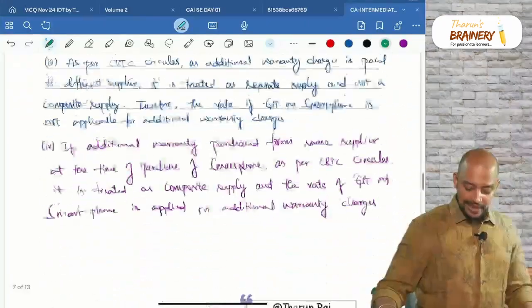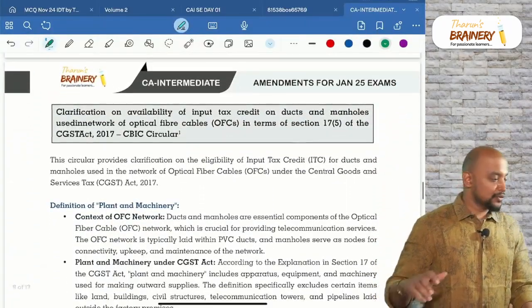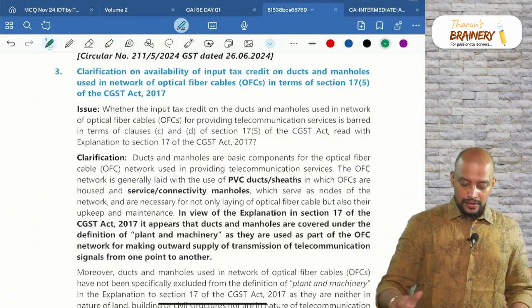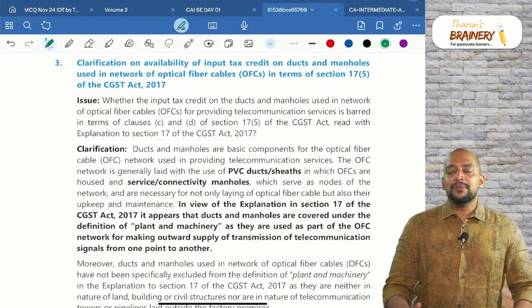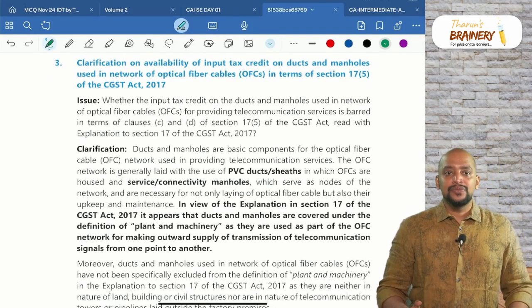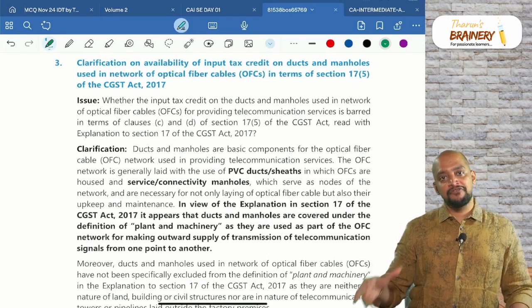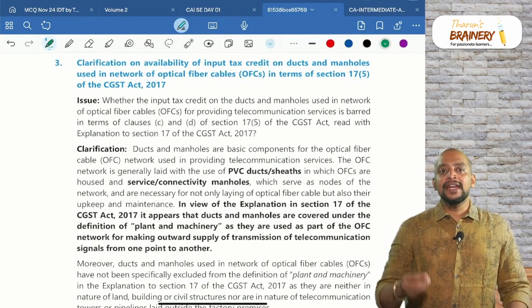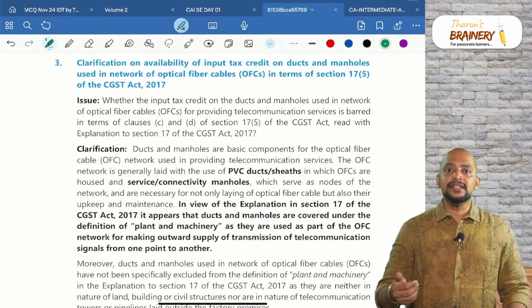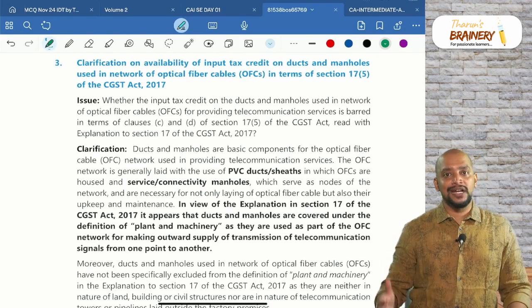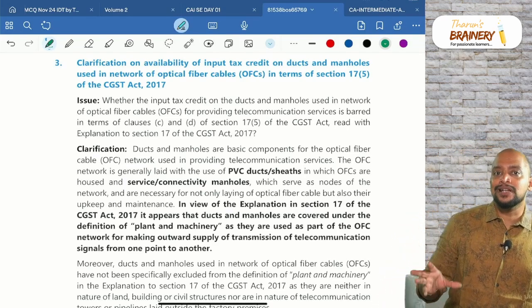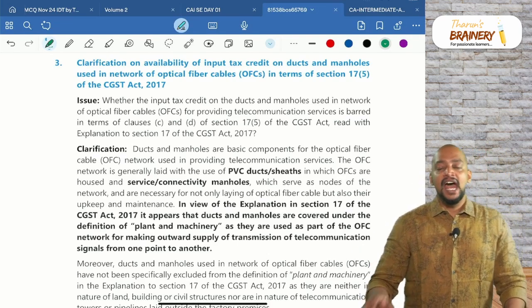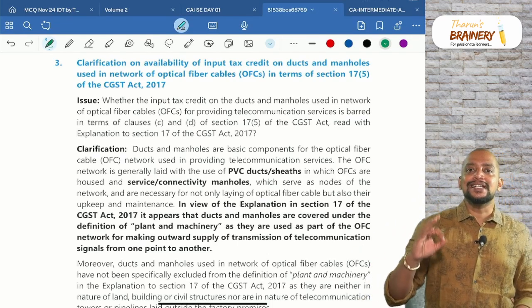So we completed this amendment. One more amendment is there. So let's see the next amendment. This amendment is related to blocked credits, that is section 17 subsection 5. So we have any goods purchased and any service received including works contract service for construction of an immovable property is blocked credit. However, we have 3 exceptions where the ITC is available.